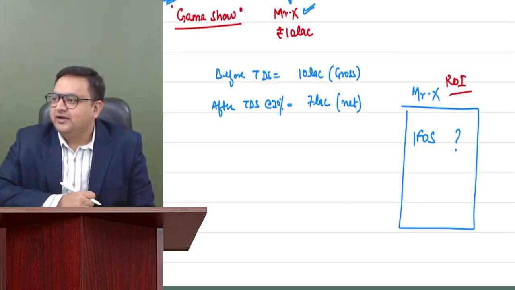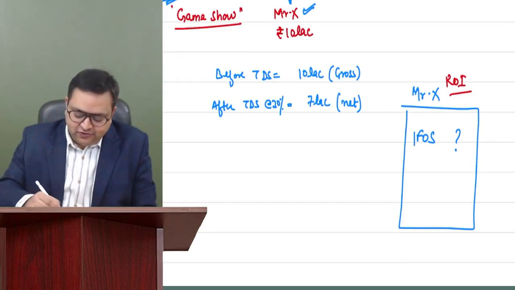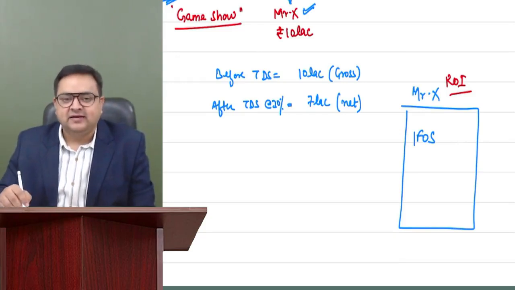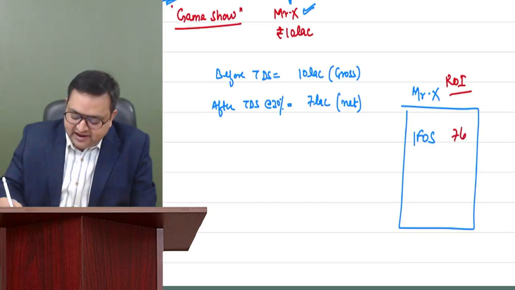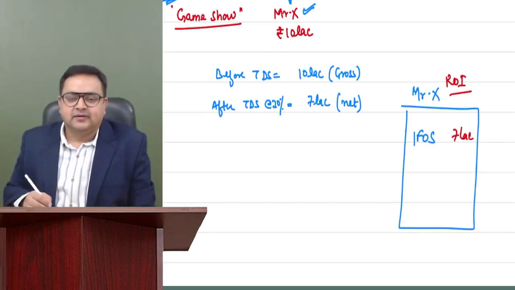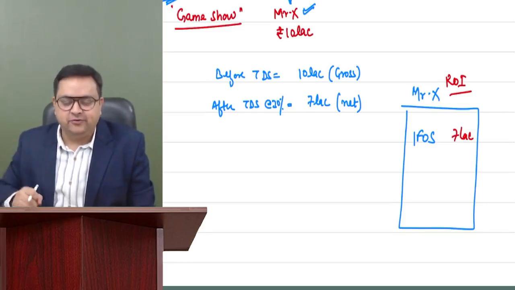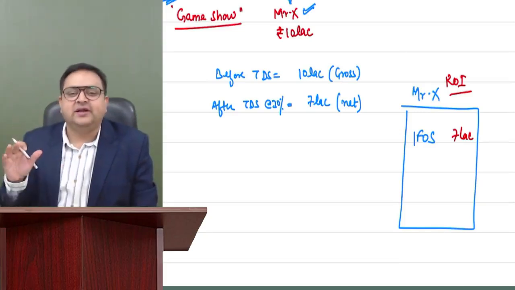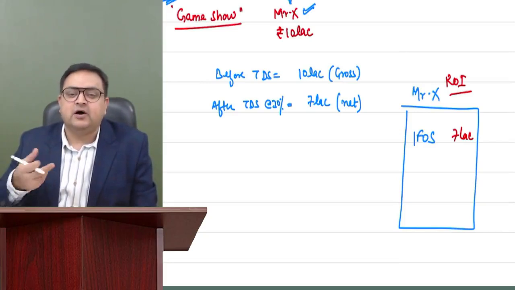So most of you are actually correct, right? Most of you are telling me it is 10 lakh rupees. Correct. See, it should not be 7 lakh. If somebody thinks that because he received 7 lakh, so what will happen? Let's say if this person writes 7 lakh rupees, first of all, this is incorrect. But still, if he writes 7 lakh rupees, then IFOS income is 7 lakh. Let's say there is no other income and no deduction, so this is the total income. So on 7 lakh, how much is the tax?